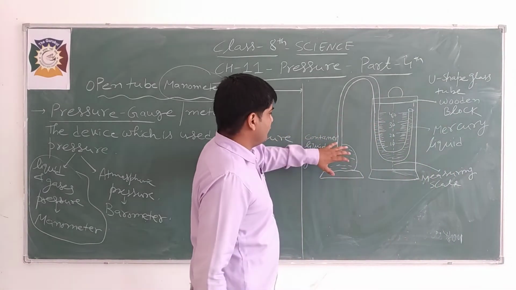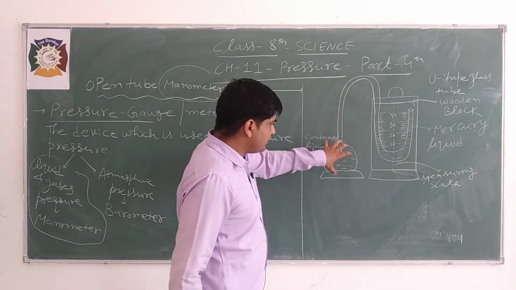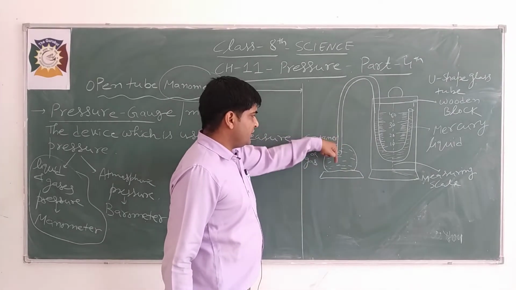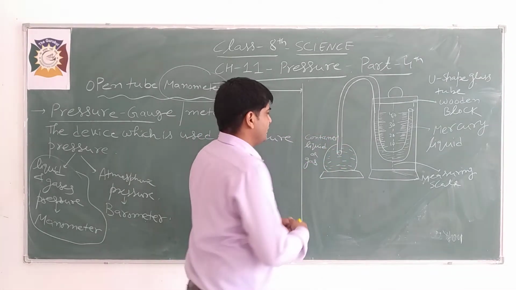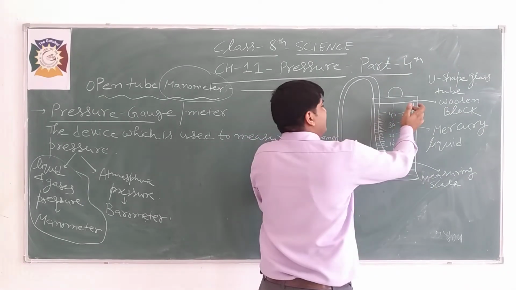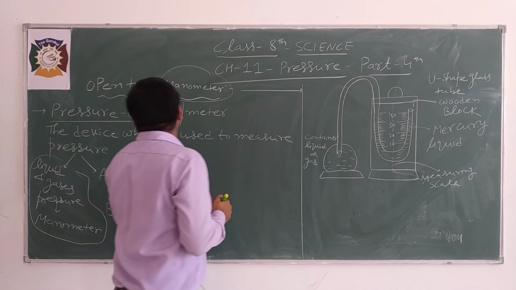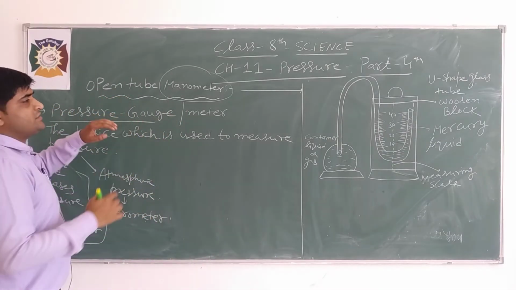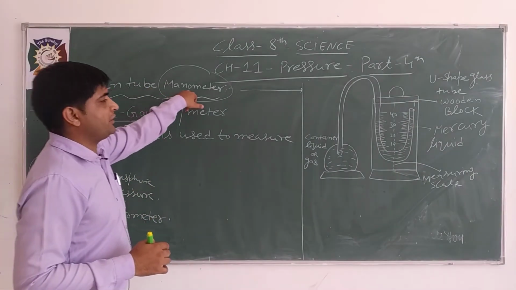Initially, when this end is not dipped into the container, it was also an open end, and this is also an open end. That's why this device is known as open tube manometer.